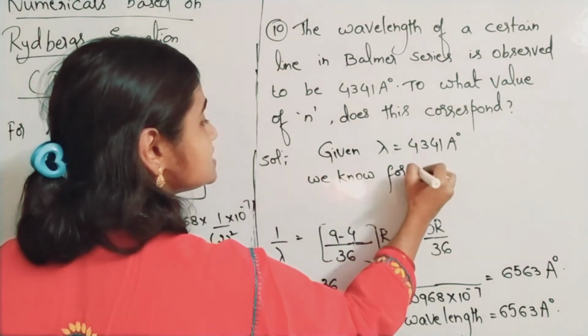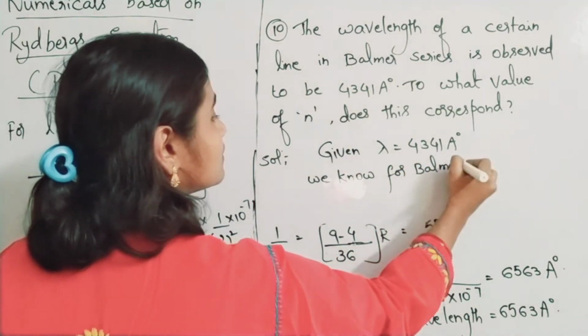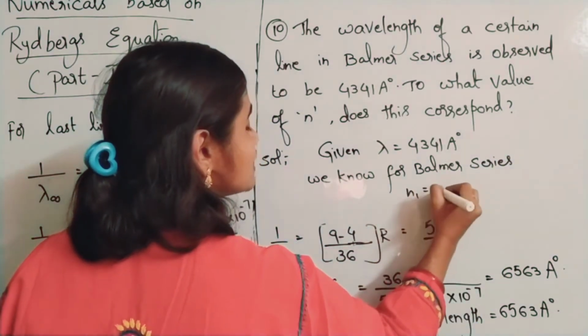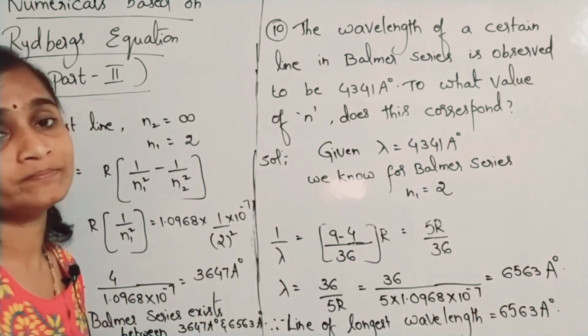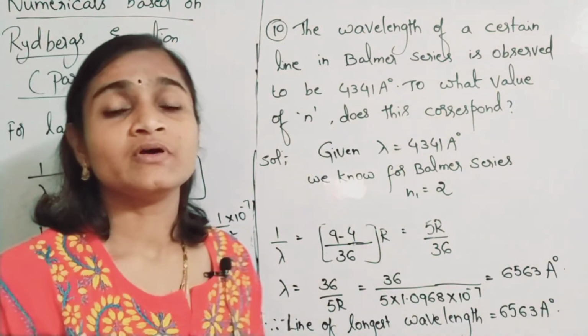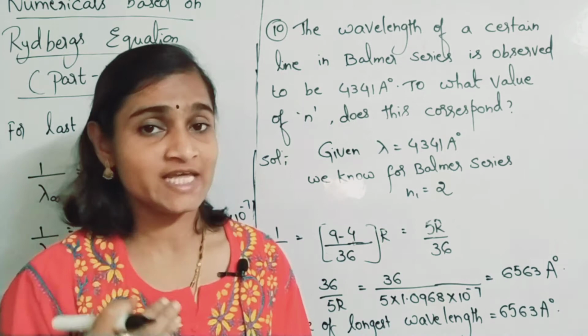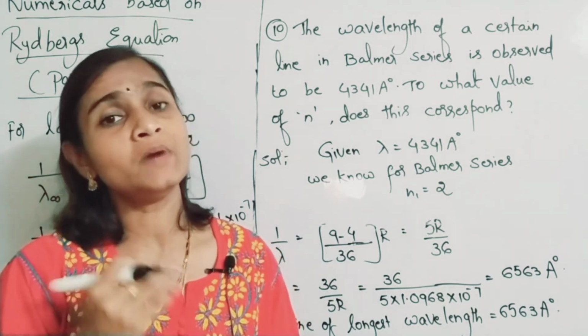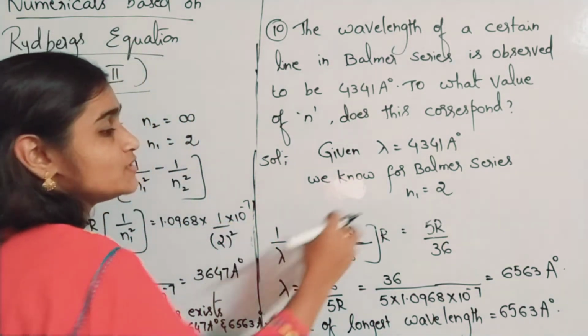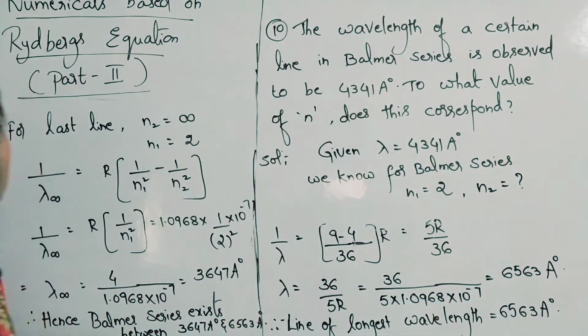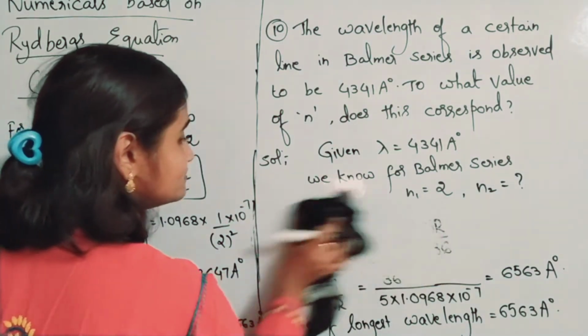For Balmer series, n1 value is how much? 2. This you know, because if any electron transition takes place from any of the higher orbits to the second orbit, then it comes under Balmer series, isn't it? So n1 is 2, n2 you have to find. We don't know what the n2 value is, so you have to find that n2 value.